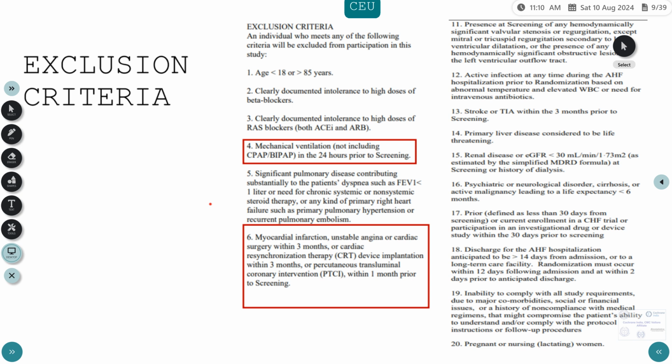Coming to the exclusion criteria, they have excluded people who required mechanical ventilation in the 24 hours prior to screening, which was again not very good, because patients who present with heart failure in our ward also may require mechanical ventilation in terms of a CPAP or BiPAP. They've also excluded people with myocardial infarction within 3 months. That was also not very good to exclude these patients.